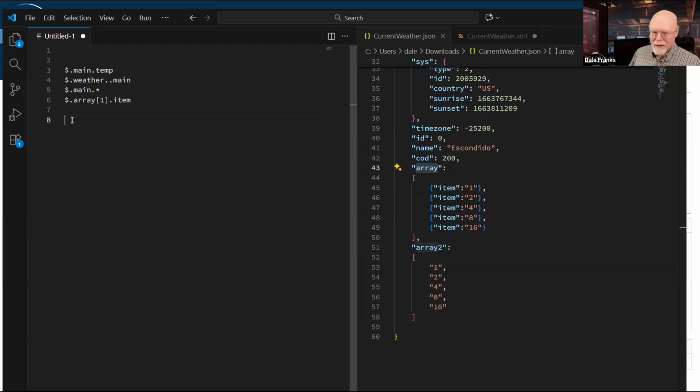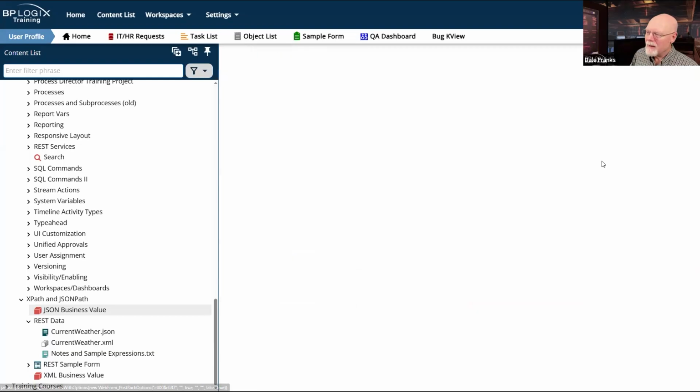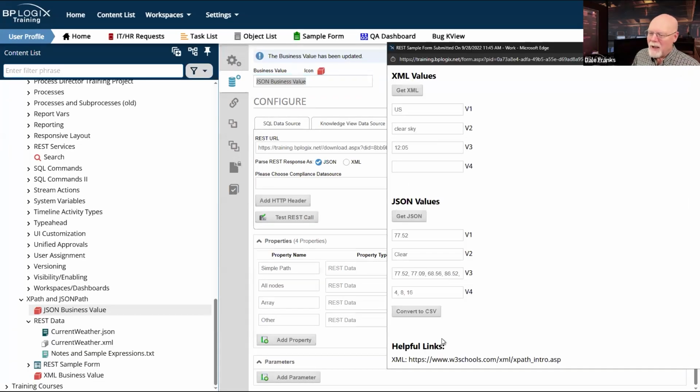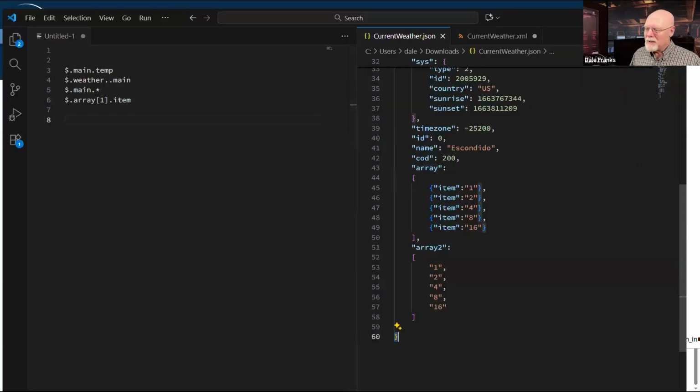Array /1 /item. And let's update our business value. Let's get JSON. My array here is returning 2. So this is where it gets a little confusing. So array /array1.item.